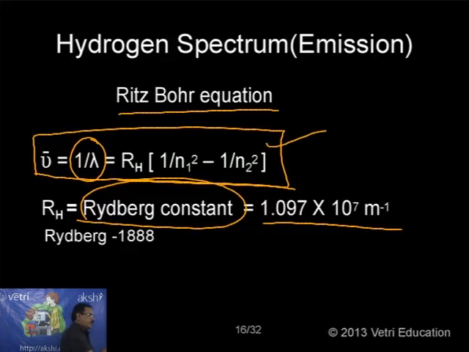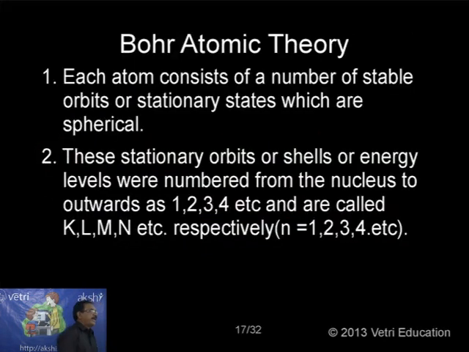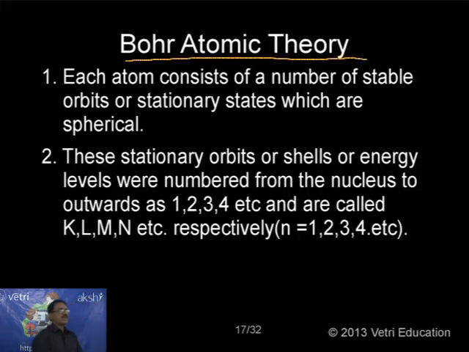Okay, anyway, I will be discussing later. Now the idea here is, during the period of Rutherford, the hydrogen spectrum was discovered. But how the hydrogen spectrum comes out from an atom, an explanation was not given by him. So in order to explain these facts, Bohr atomic theory was proposed. Let me first give the postulates as usual, then I will go further.